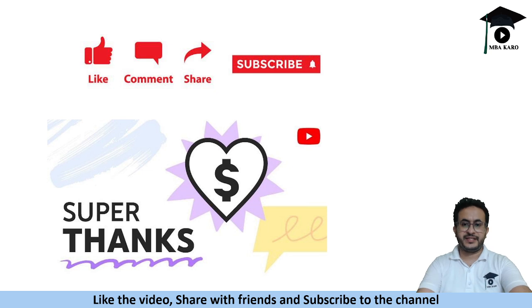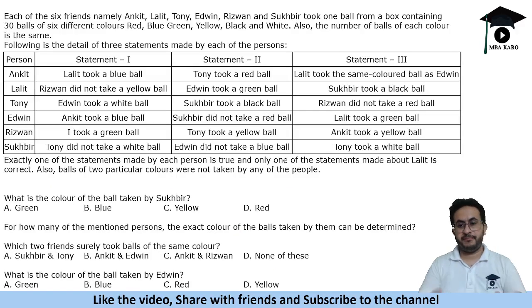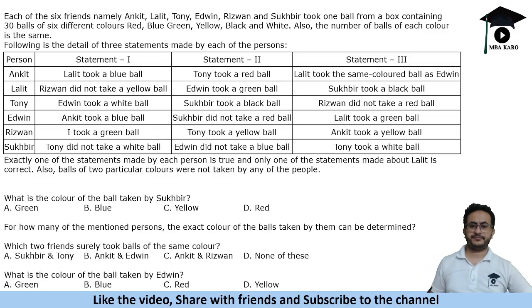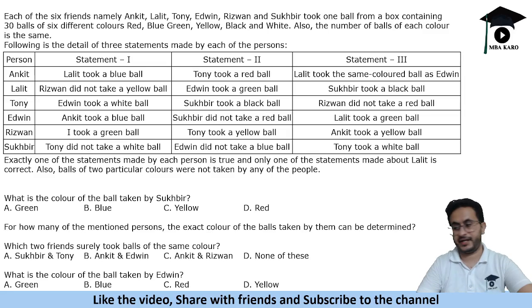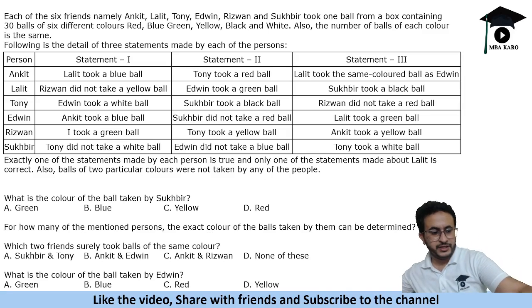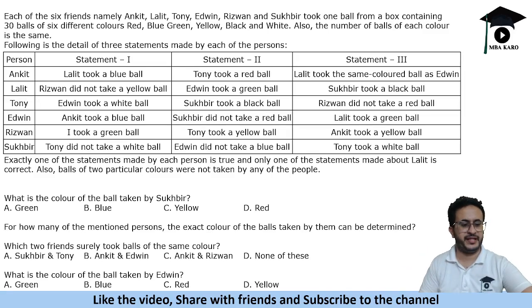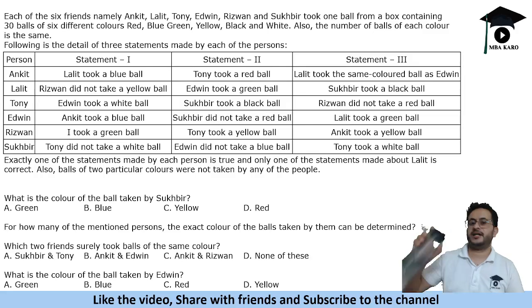Now let's do the next variety of questions, which is called binary logic or truth lie based questions. Read this set and try to solve the questions on your own. If you are unable to solve the questions, then look at the solutions. I'll begin with the solution of the set directly. You read the question, try to solve it, and then look at the answers.